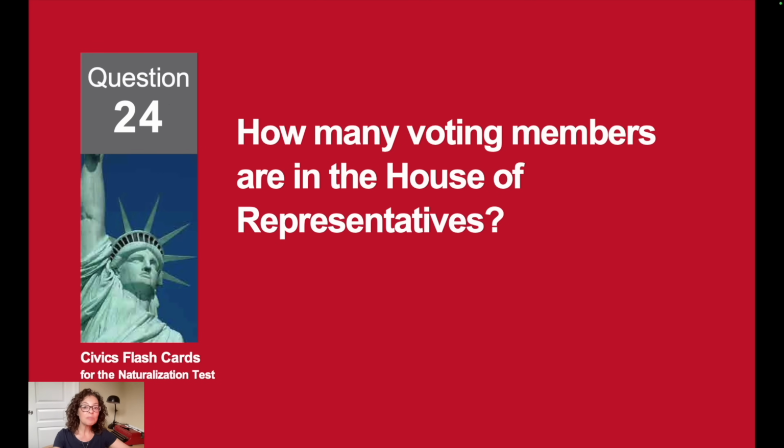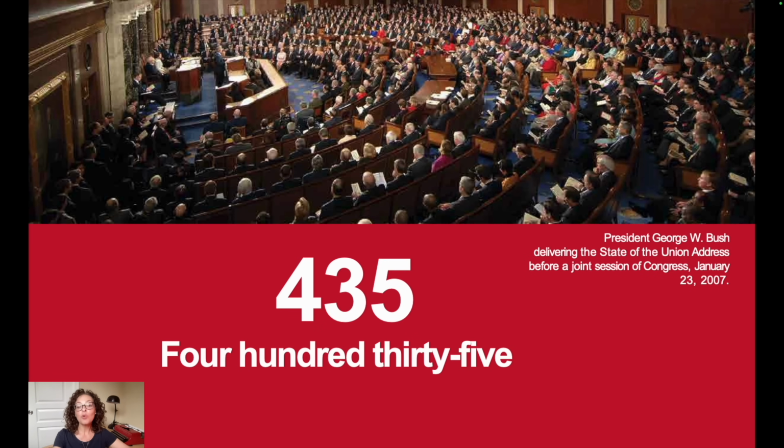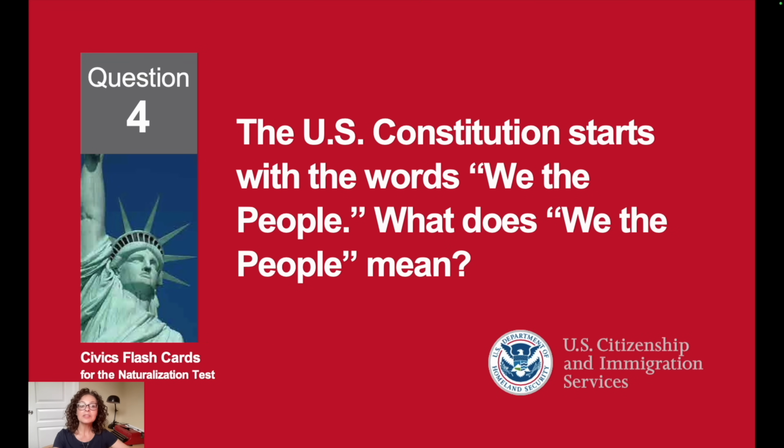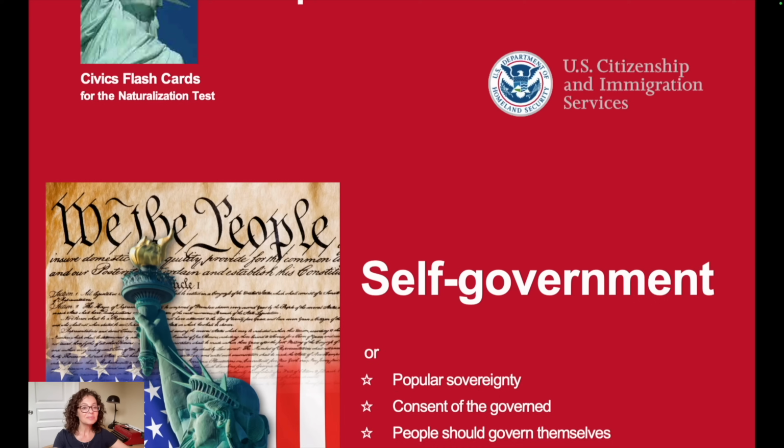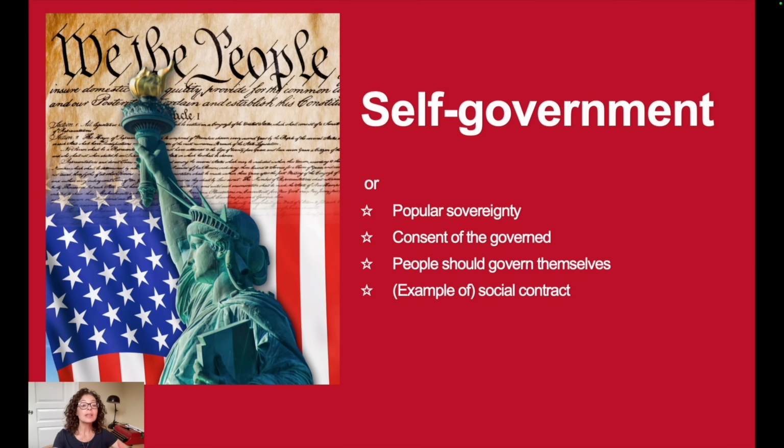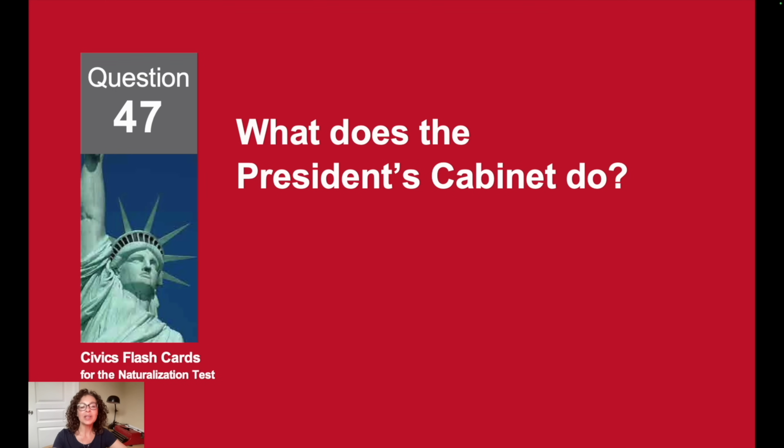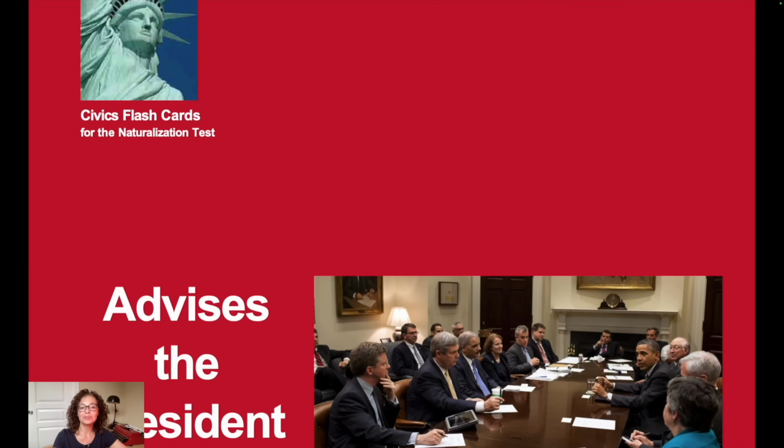How many voting members are in the House of Representatives? 435. The U.S. Constitution starts with the words, "We the people." What does "we the people" mean? It means self-government.